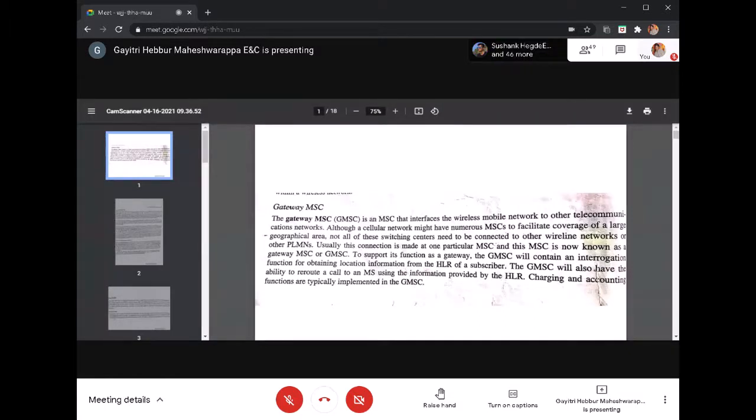Blacklist means mobiles reported as missing or stolen. Whitelisted mobiles are registered mobiles.